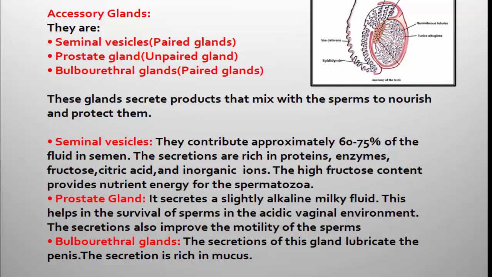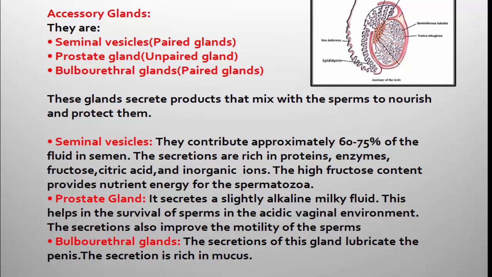They join to form the epididymis, and the epididymis is finally connected to the vas deferens. The vas deferens joins with the duct of the seminal vesicle and forms the ejaculatory duct, where the sperms are stored in the male body until they are released out of the male reproductive system.